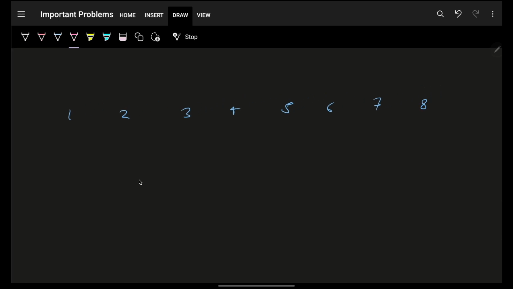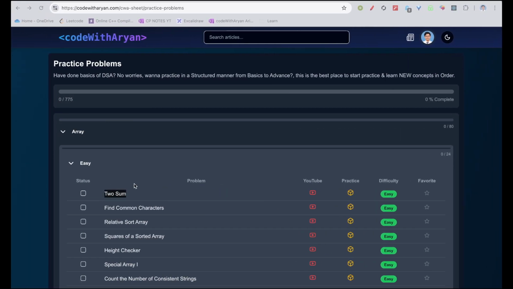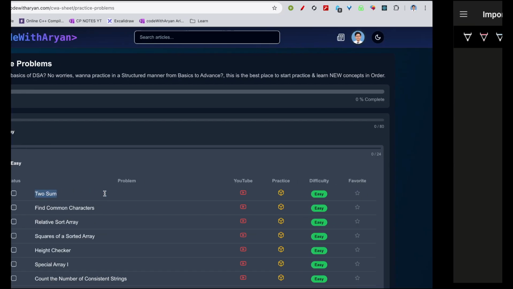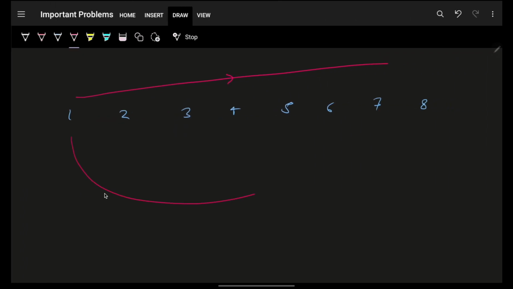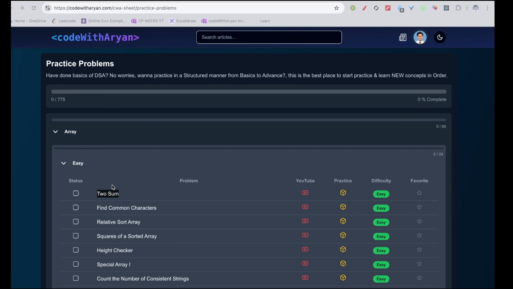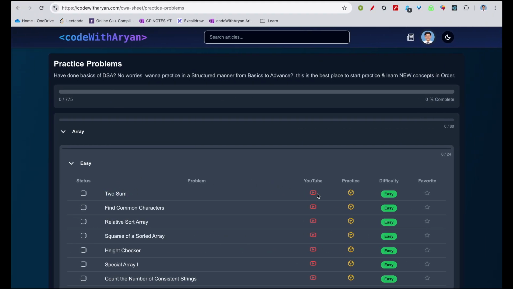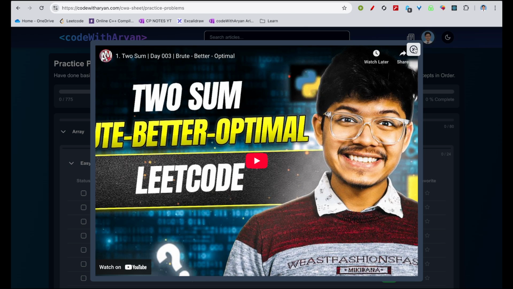So the two-sum simply says that if you want to find two numbers which sum up to a specific value, then you don't have to go over all the elements and take a hash map for the third element. No, what you can simply do is, because this is strictly increasing, which we have already seen in this problem, use two pointers. If you don't know what the two-pointer approach to two-sum is, make sure that you watch this two-sum video. Just simply click on it.